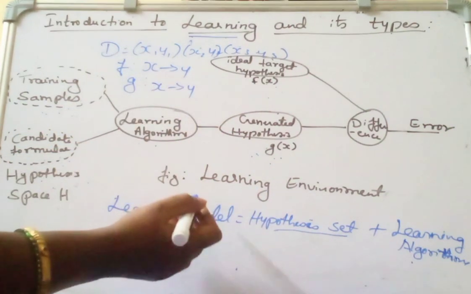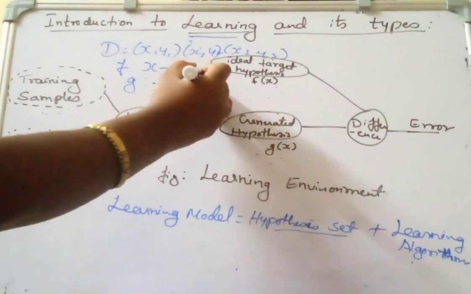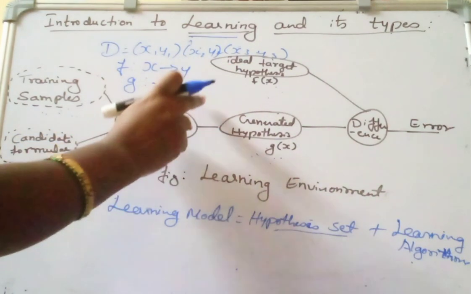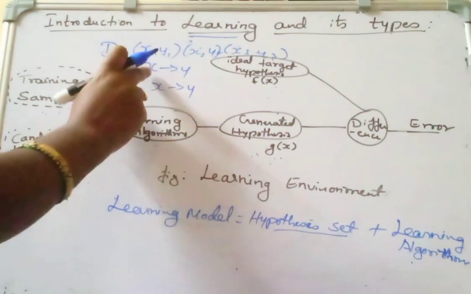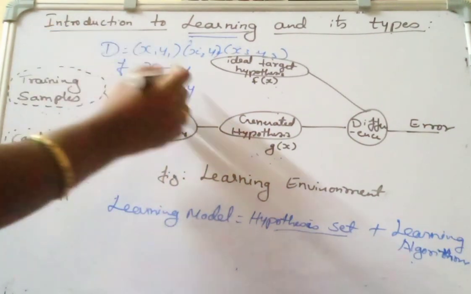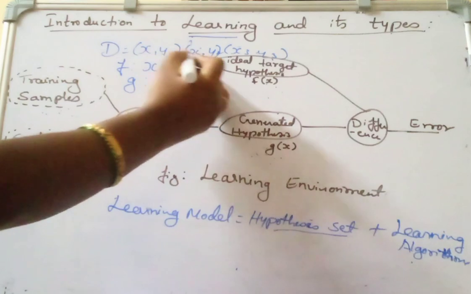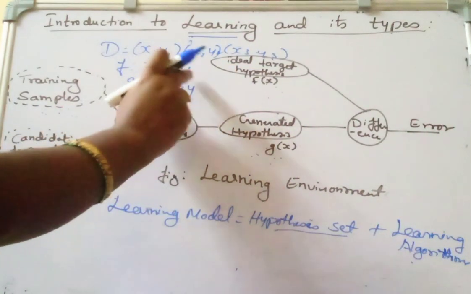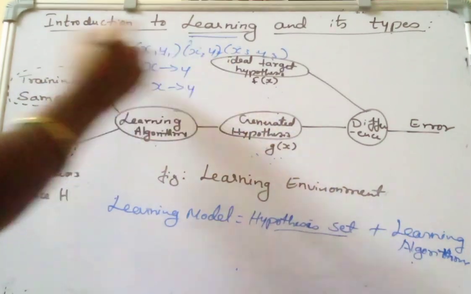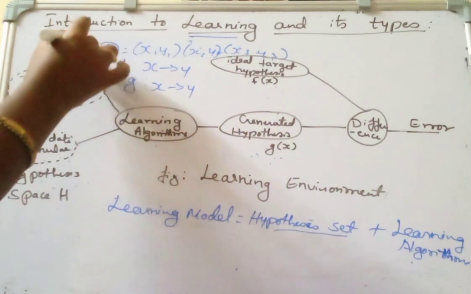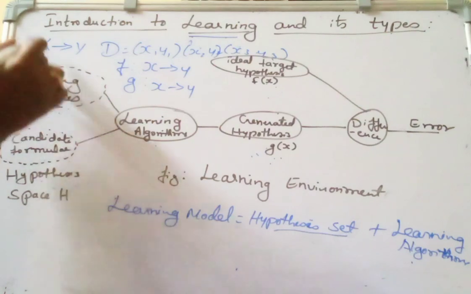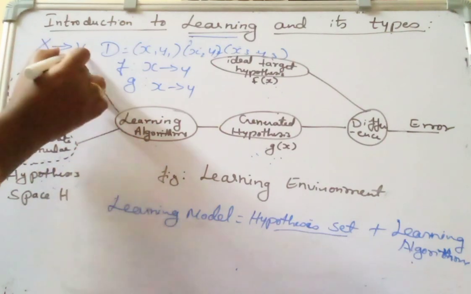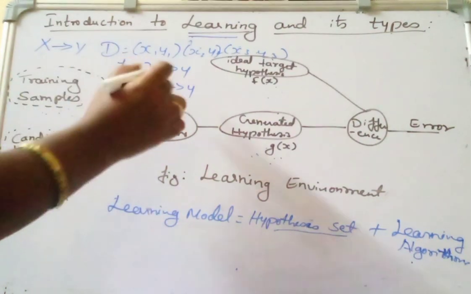In this model, the output can always be yes or no, or 0 or 1. And X is a set of inputs, x1, x2, x3 and so on. So we can represent the target function f as X to Y. This capital X represents the set of possible inputs and Y is the set of possible outputs.